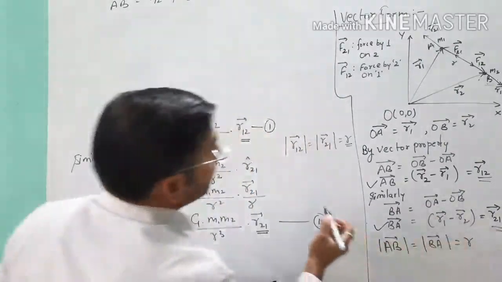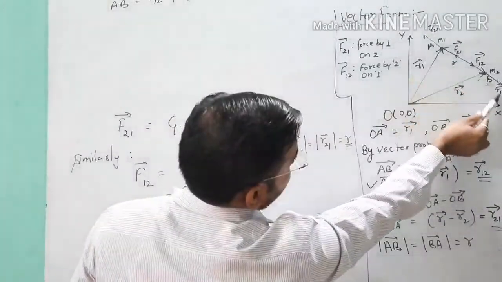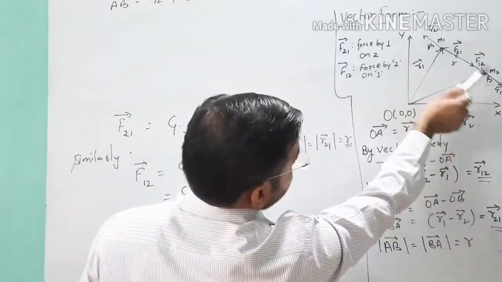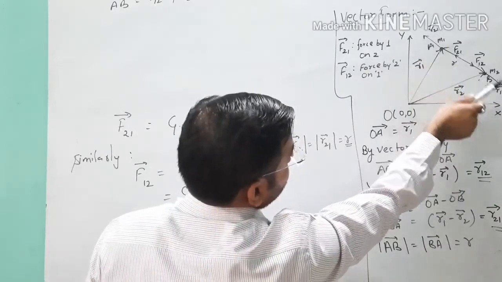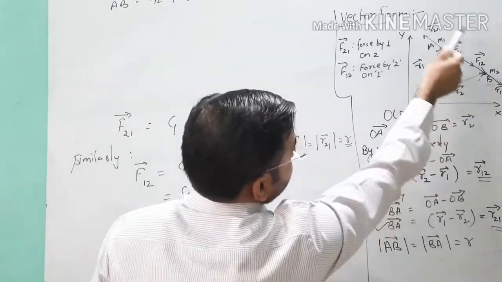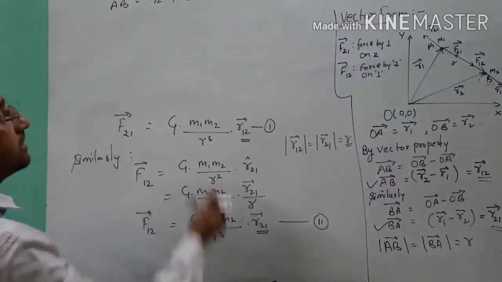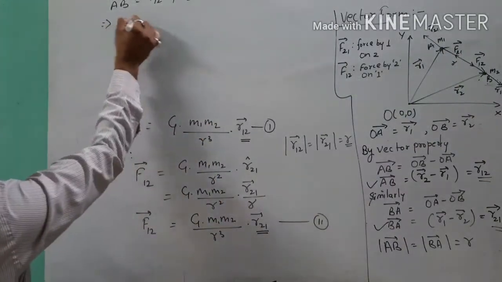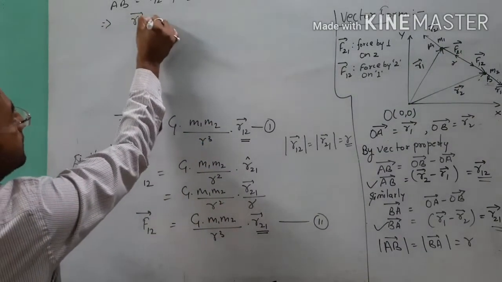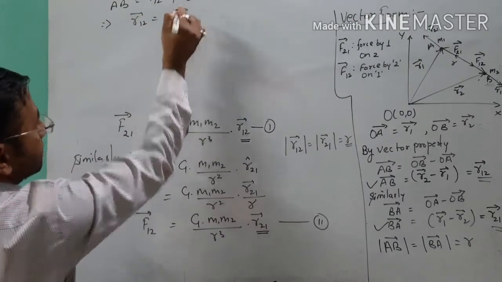You can see from the diagram, these two are vectors in opposite directions. So finally, from the diagram, we can write R12 is the negative of R21.